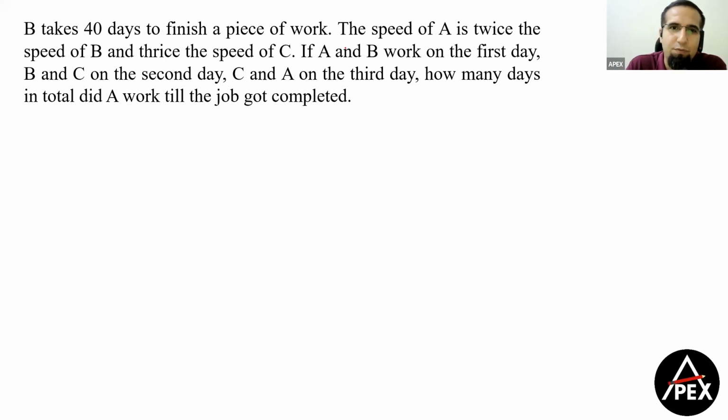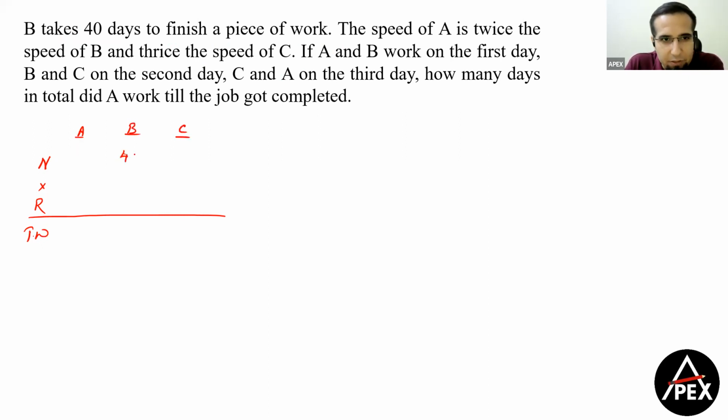B takes 40 days to finish a work. The concept of time and work that we apply is N into R, that is number of days into the efficiency, or the work done per day, is equal to total work. And I follow the LCM model. I can see that I have three people here, A, B, and C. Now B can complete the job in how many days?